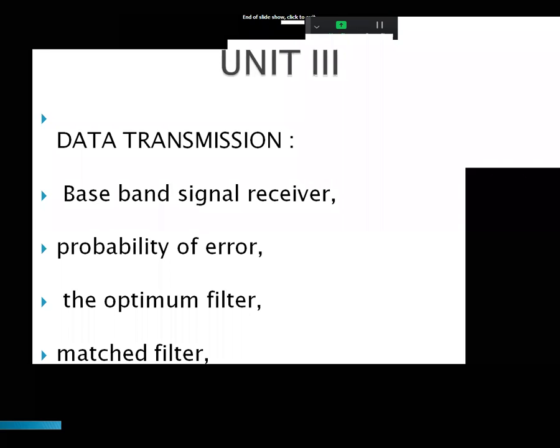So that is the baseband signal. A passband signal does not start at 0, that signal starts somewhere else. So that is the difference between baseband signal and passband signal.